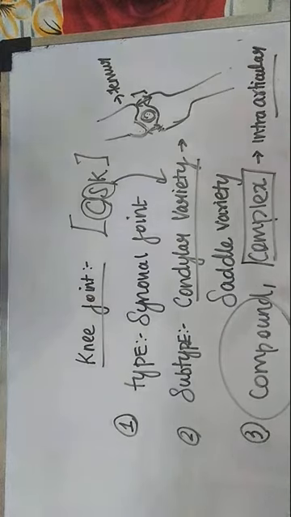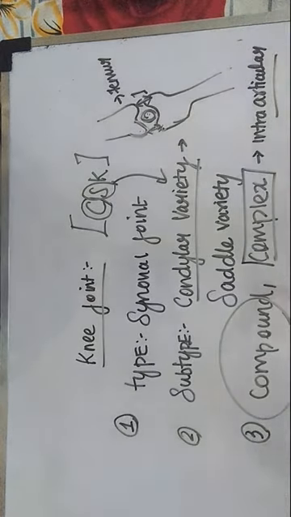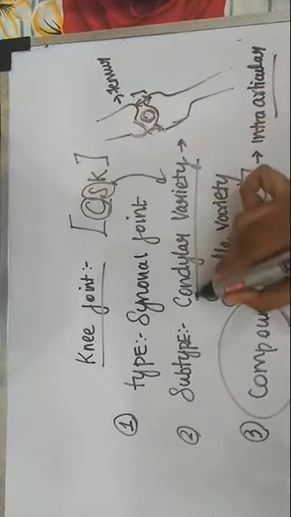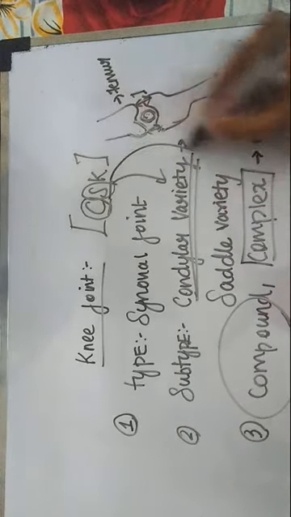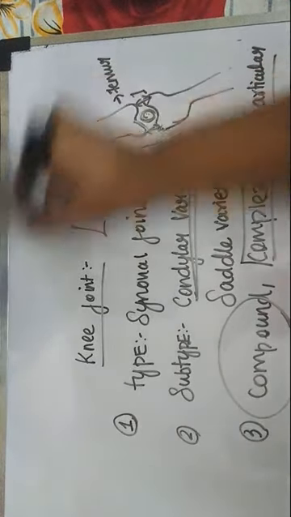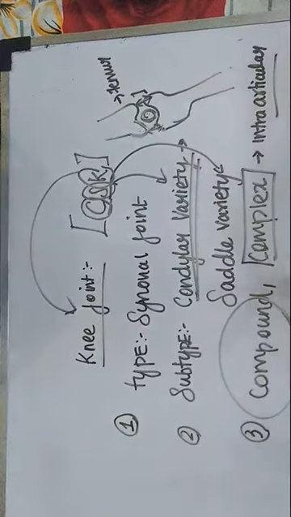So it is known as a complex joint because its cavity is divided into 2 by the intra-articular disc. So we saw the type is synovial. For the subtype, you should remember CSK: C stands for condylar variety, S stands for saddle variety, in this case simply the knee joint. It is also known as a compound joint because 3 joints join together to produce this. It is also known as a complex joint because the joint cavity is divided into 2 by the intra-articular disc.